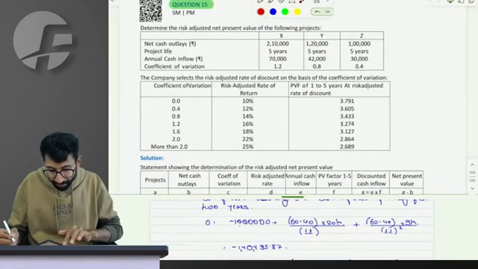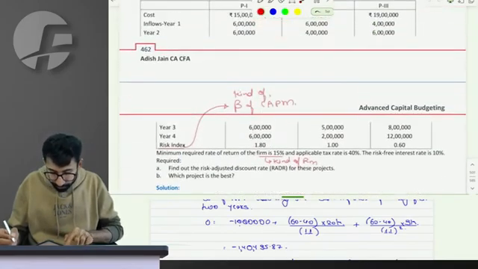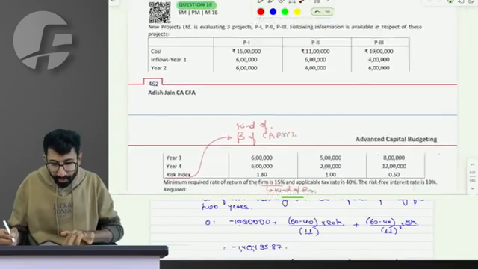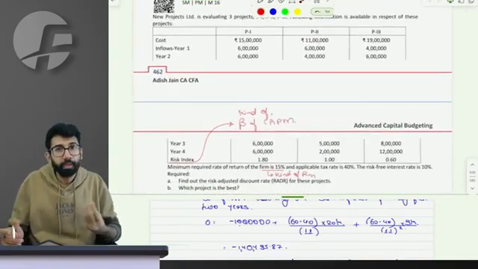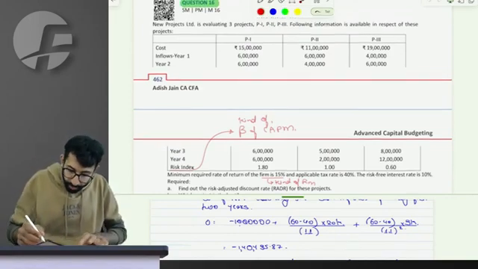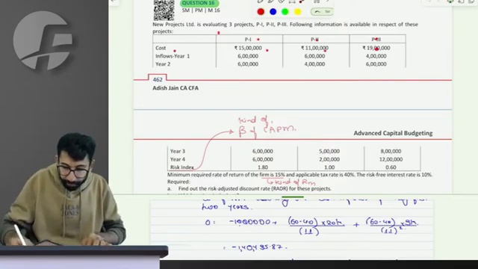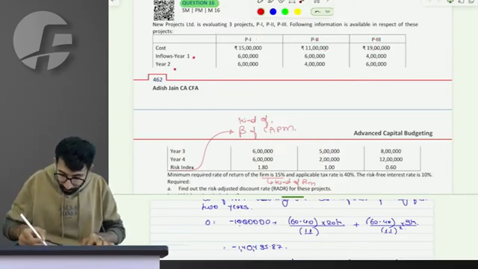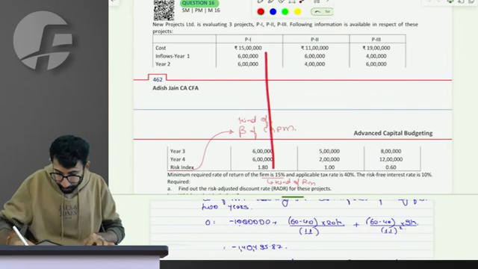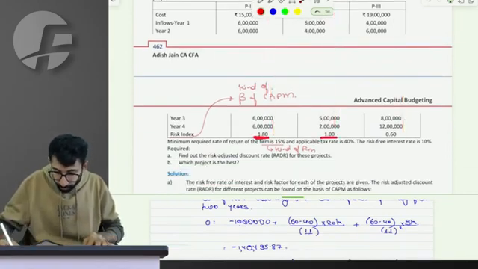15 is extremely easy. In fact, 16 is also there. Let's solve 16 just out of randomness, because that seems to be a bit more advanced. Suppose there are 3 projects, P1, P2, P3. The costs involved are 15, 11 and 19 lakhs. The inflows for the next 4 years for the respective projects are given to us. The risk index is 1.8, 1 and 0.6.